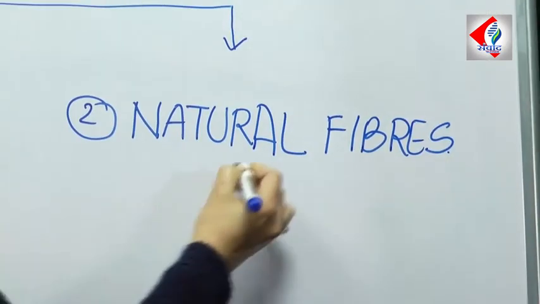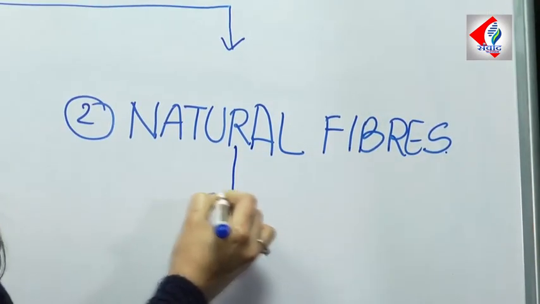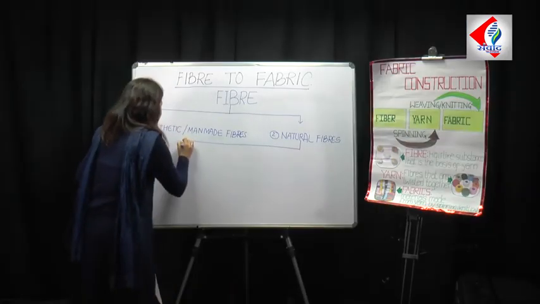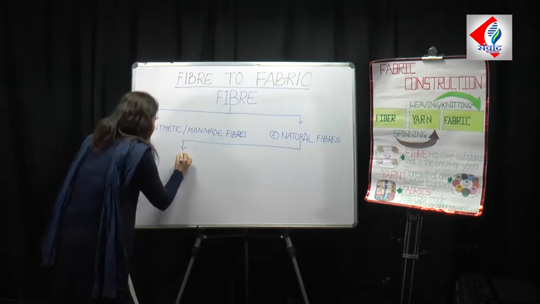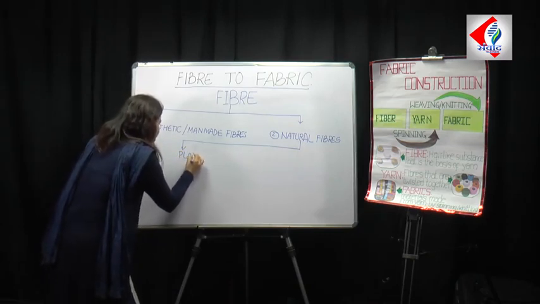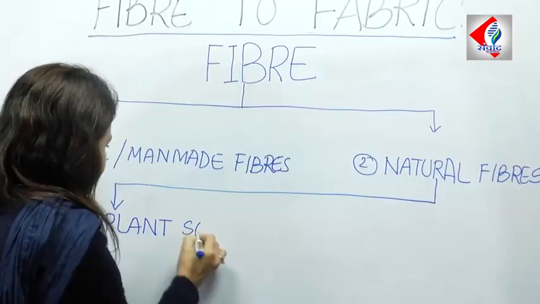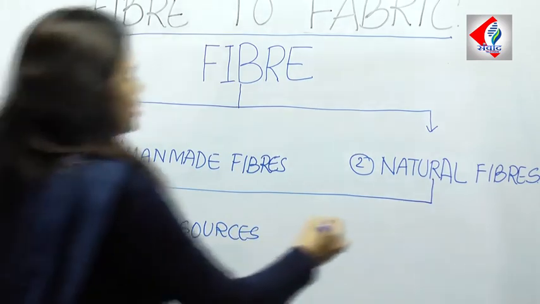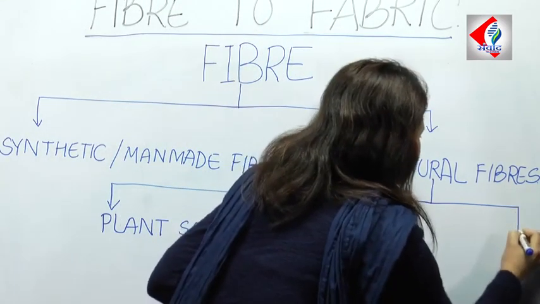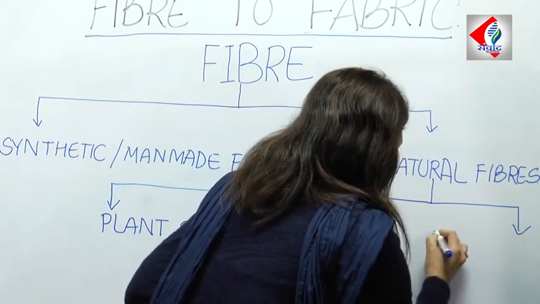Now, furthermore, natural fiber can broadly be divided into the fibers obtained from the plant sources and the fibers obtained from the animal sources.